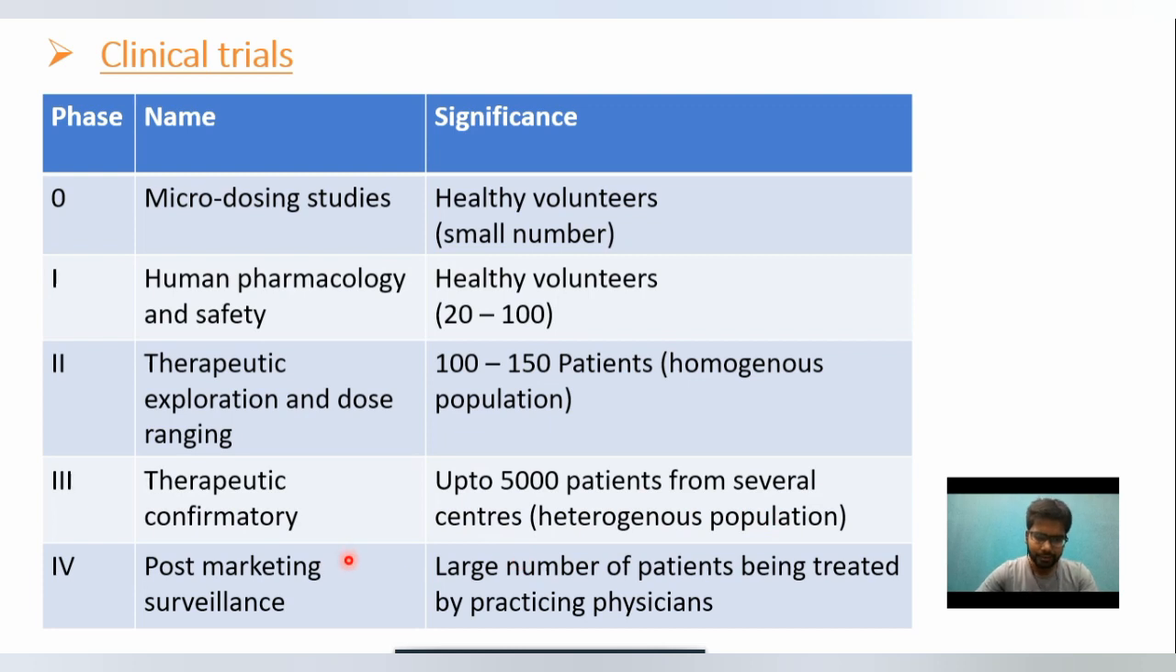Then phase 4 is known as post marketing surveillance. A large number of patients are treated by practicing physicians. All of you know that after getting marketing approval by the respective regulatory agencies, the phase 4 trial begins. So this is the basis of clinical trial.